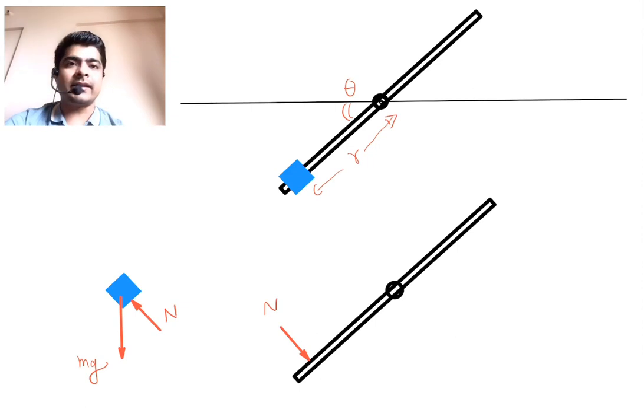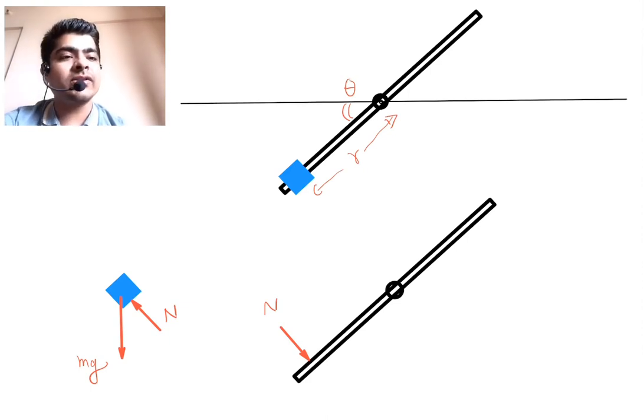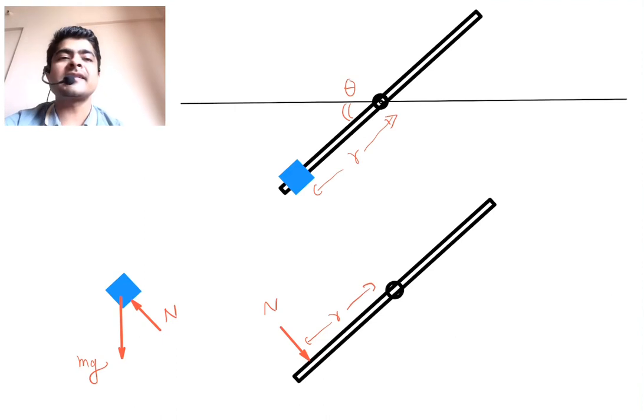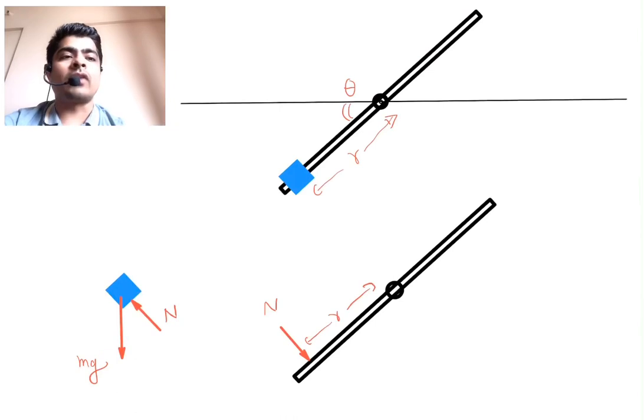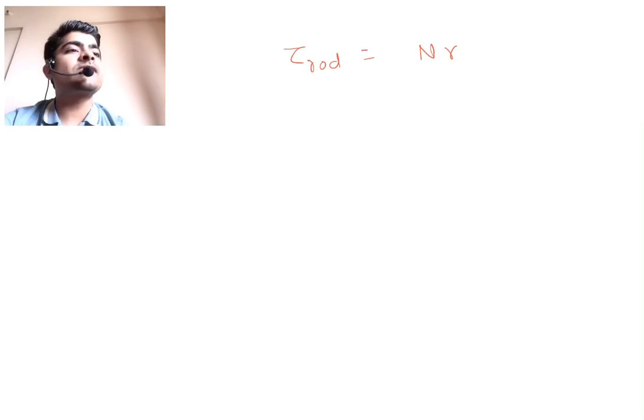Now instead of looking at the equations for the block, let's make an equation for the massless rod. This distance is r. When I write the torque equation for the rod, the torque will be the normal force multiplied by r. The normal force and r are perpendicular to each other, so we get directly N multiplied by r. This torque should be equal to the moment of inertia of the rod about the hinge multiplied by its angular acceleration. Now here comes the interesting part.